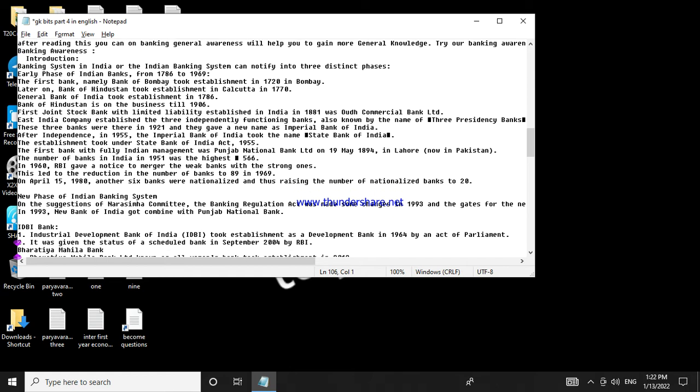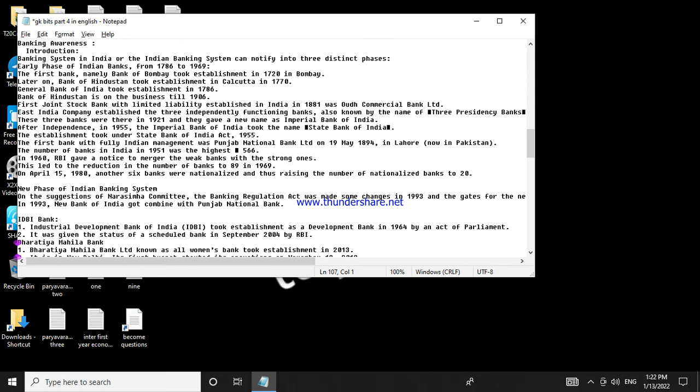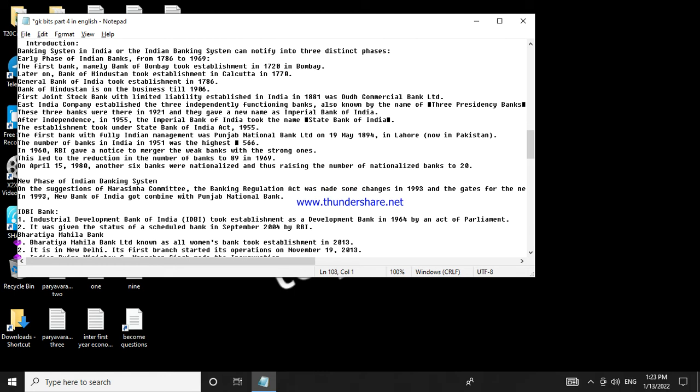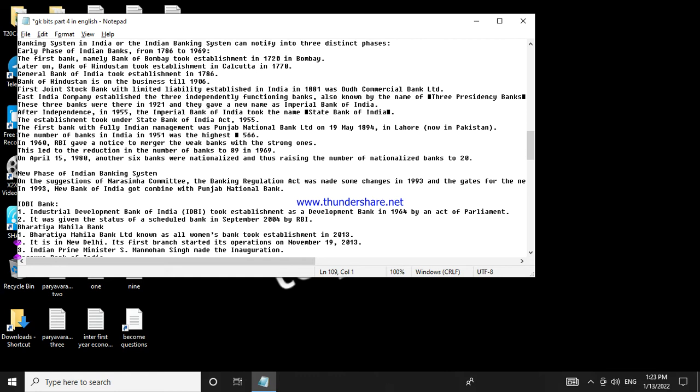Bharatiya Mahila Bank. 1. Bharatiya Mahila Bank Ltd, known as All Women's Bank, was established in 2013. 2. It is in New Delhi. Its first branch started its operations on November 19, 2013. 3. Indian Prime Minister Manmohan Singh made the inauguration.